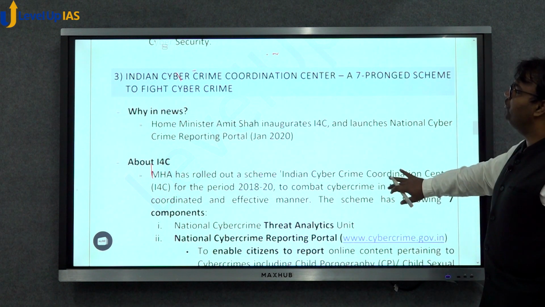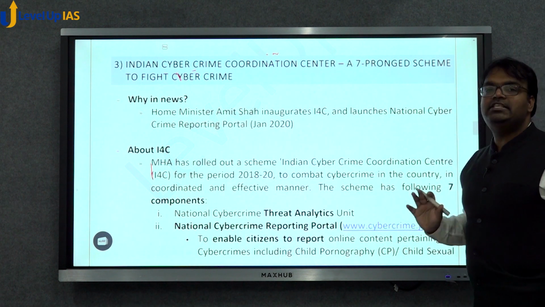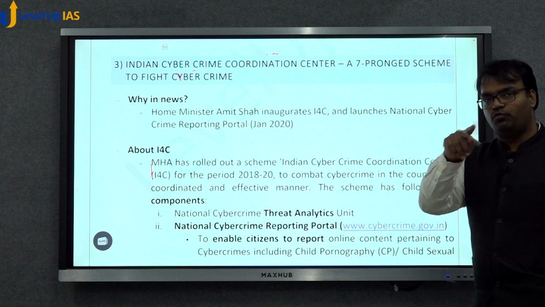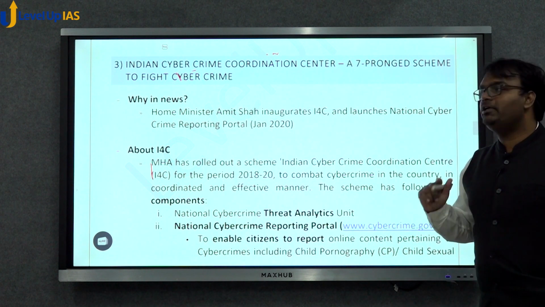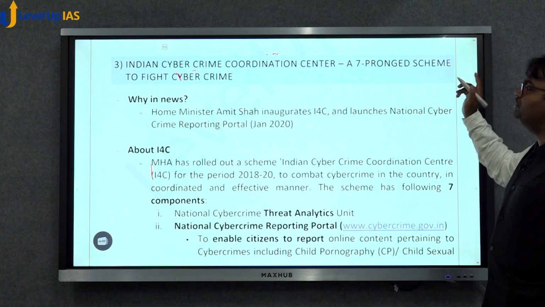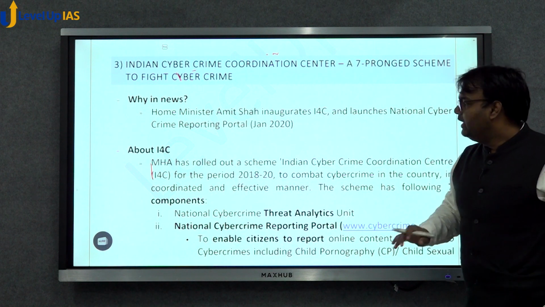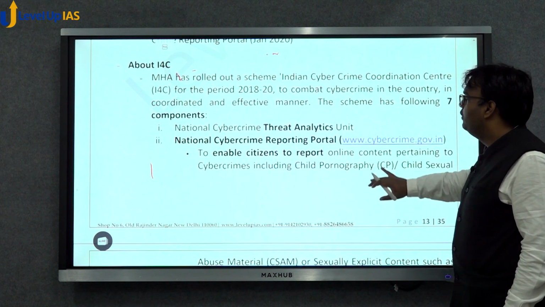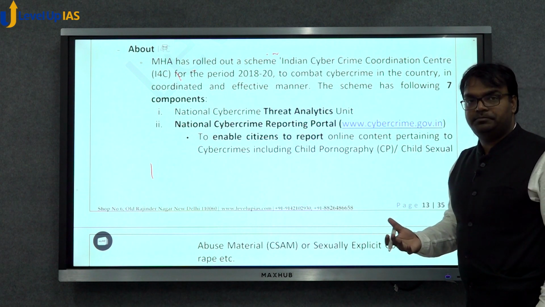So recently, the Government of India has launched the Indian Cyber Crime Coordination Center, or I4C. Indian C4, four times C, Cyber Crime Coordination Center. What is this Indian Cyber Crime Coordination Center? This is a 7-pronged scheme to fight cyber crime. Like it has 7 heads with the help of which it will fight cyber crimes.